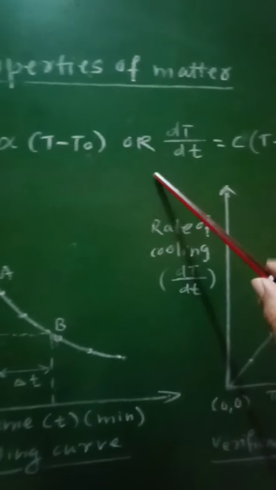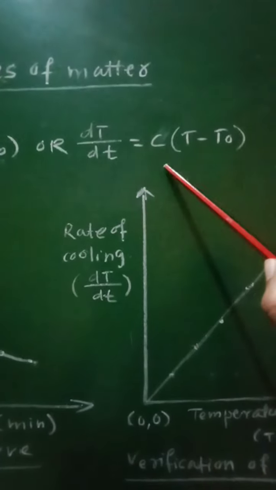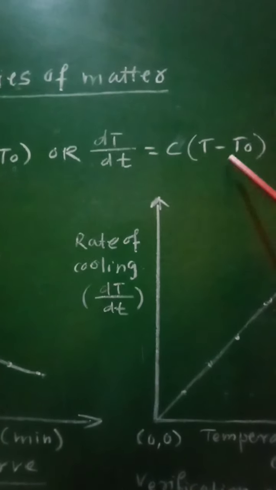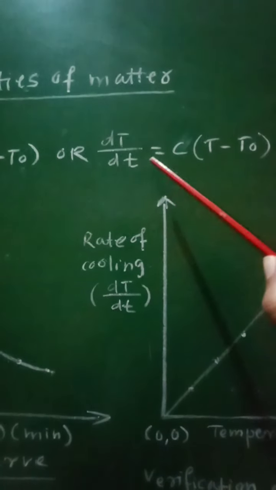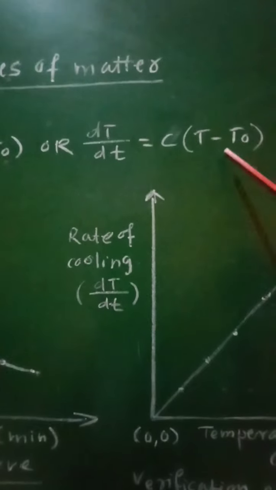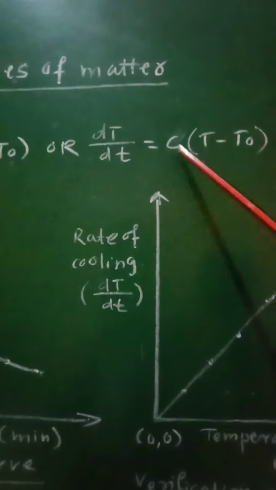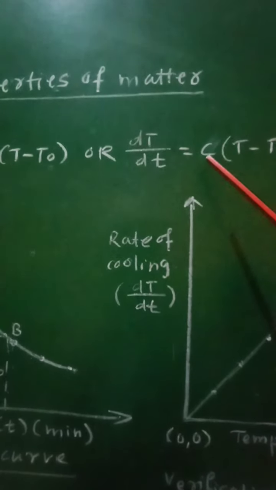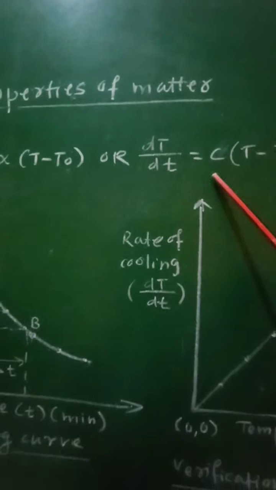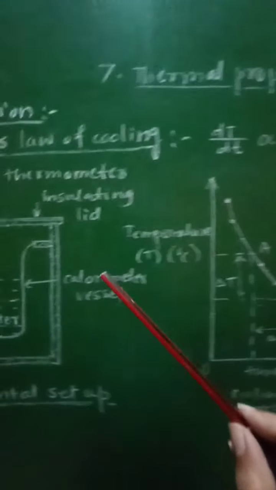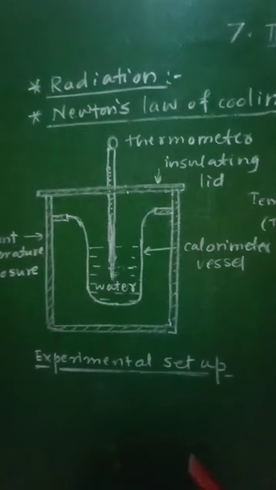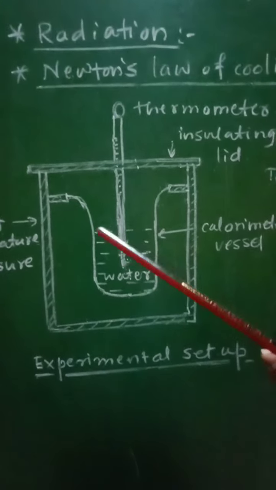Or it will be written as dT by dt equal to C into T minus T0, where C is the constant of proportionality. Now this law, Newton's law of cooling, will be explained by using the experimental setup.